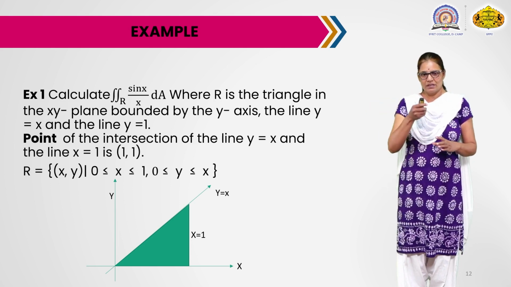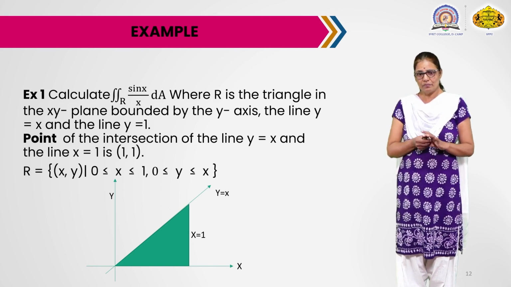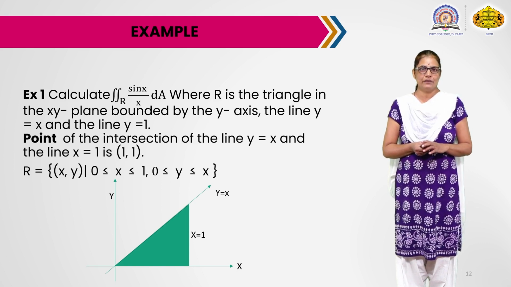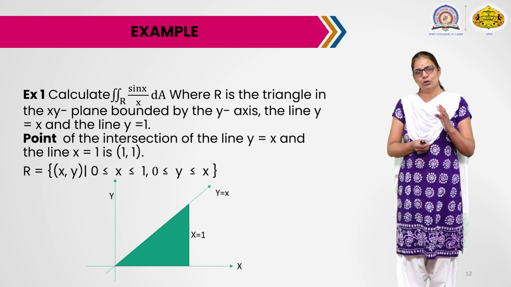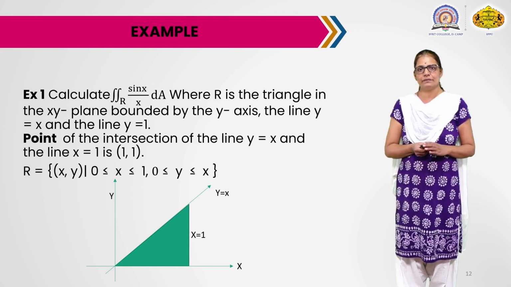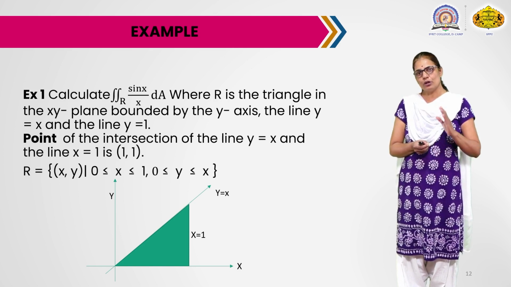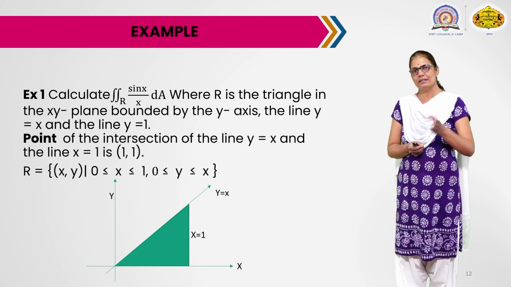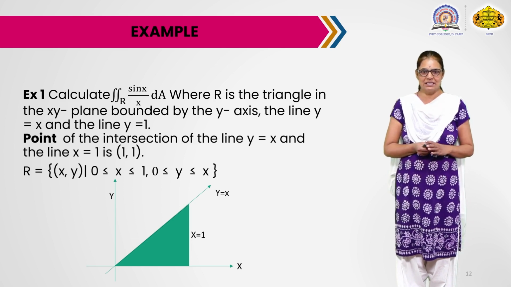So now, see the given region. We have to first write limits for y. For that we draw a vertical line passing through the region, where the lower limit of y is nothing but where that vertical line enters the region. So when we draw the vertical line in the region and check where it enters, it enters at the x axis.